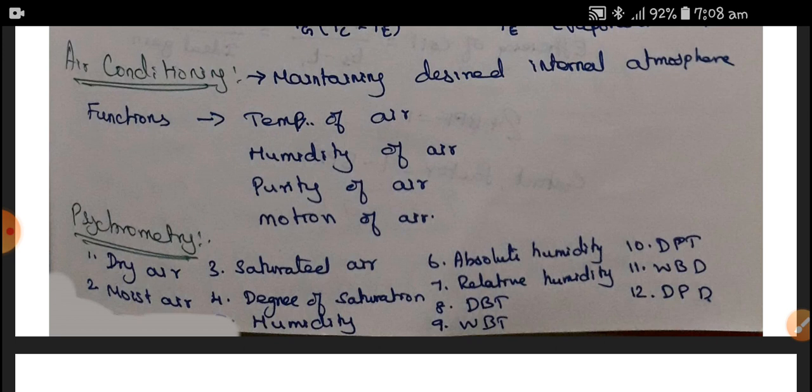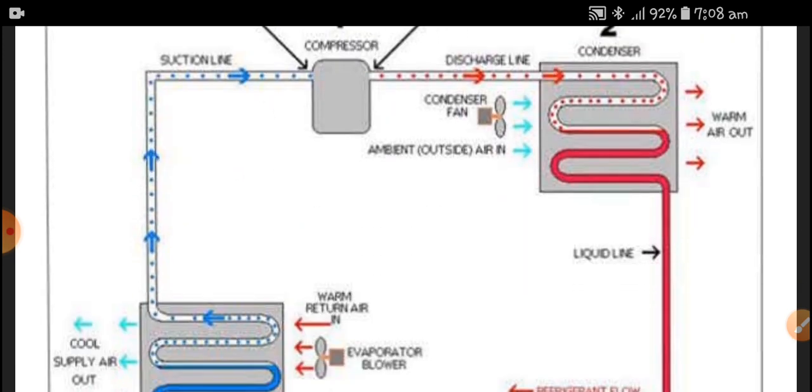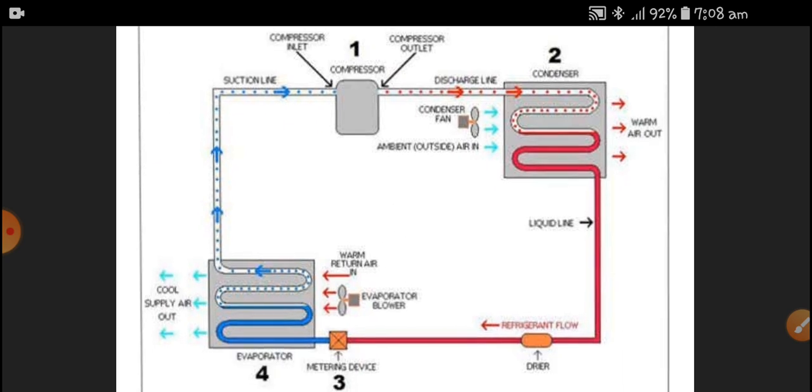Okay, so here I would like to give a detailed description of the refrigerator. This is the figure of an air conditioner. It is very similar to refrigeration. The refrigerant has to flow. The evaporator is where the substance is being conditioned.